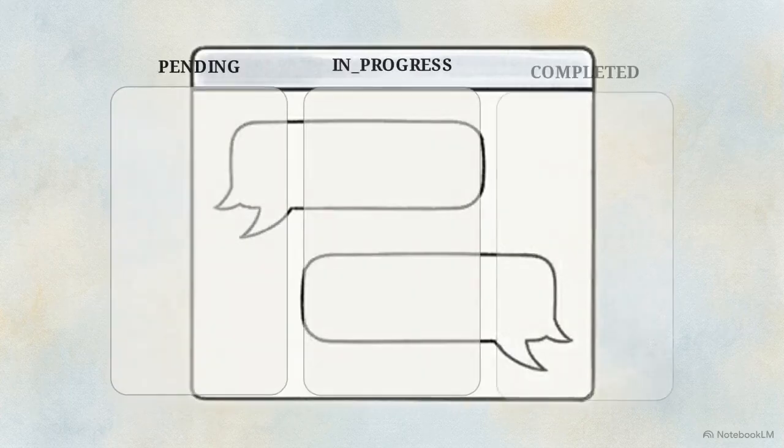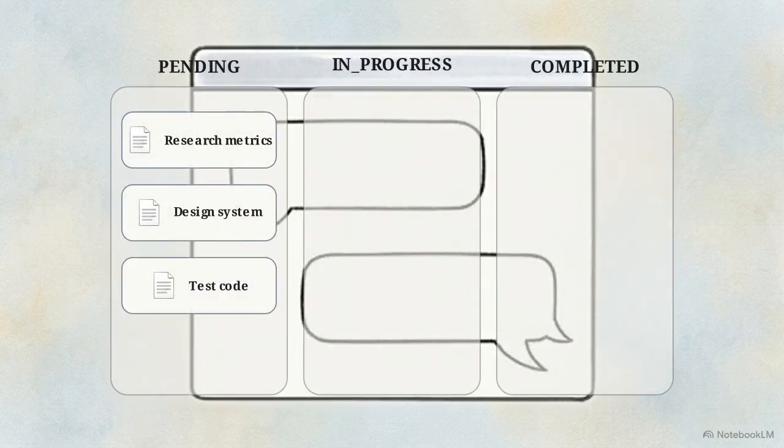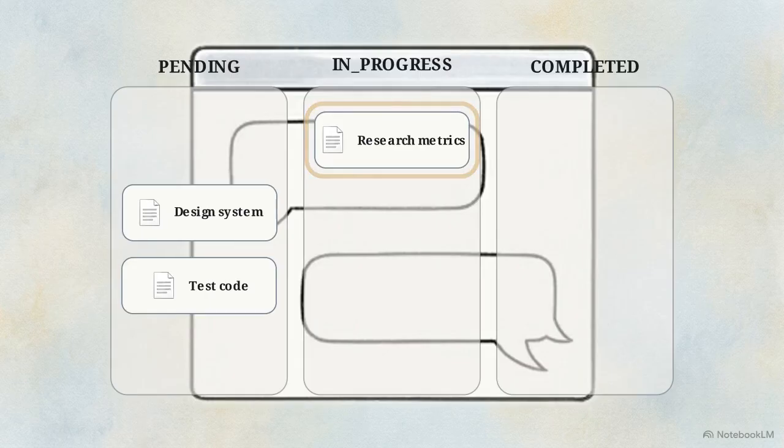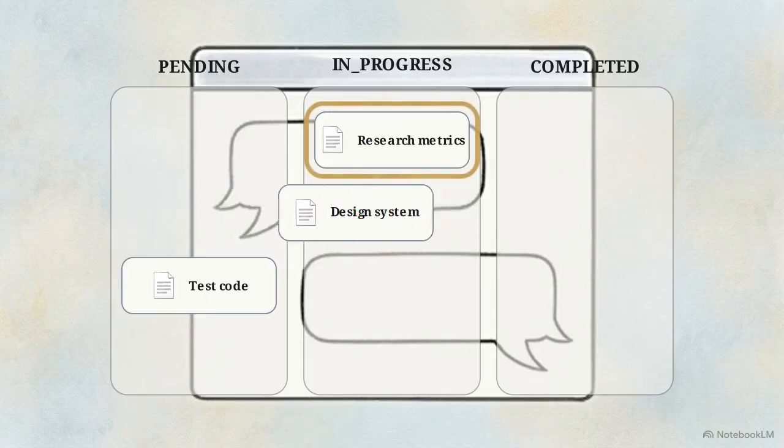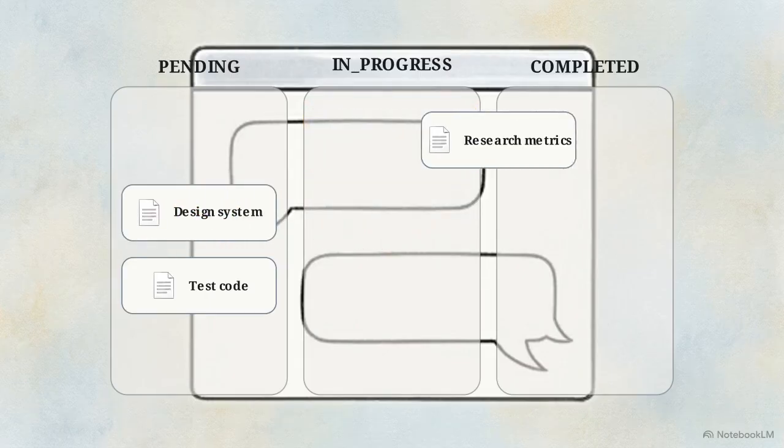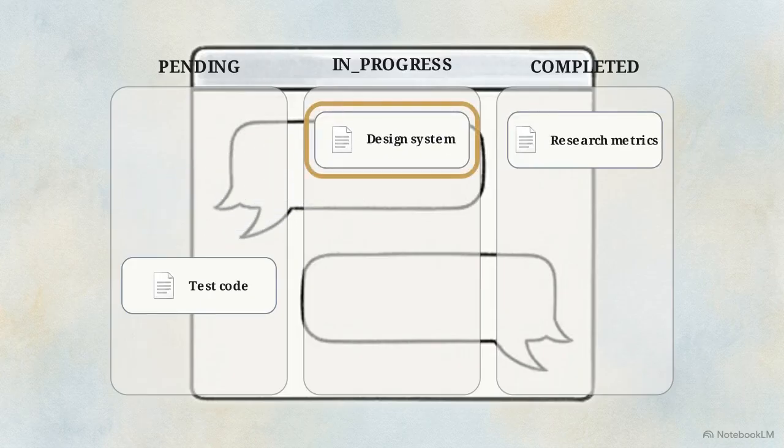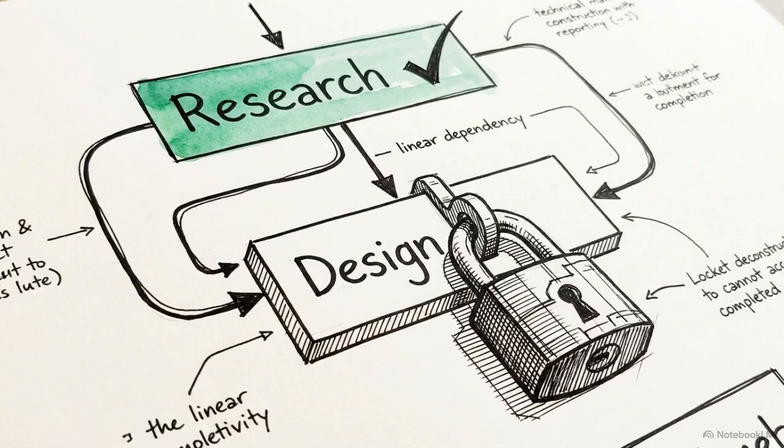The to-do write tool commands the model to build a structured Kanban board inside the context window, categorizing tasks as pending, in progress, or completed. To maintain focus, the prompt implements an engineered bottleneck, strictly capping the in-progress state to one concurrent task. This hard-coded limit forces linear subroutine completion. The model must finish researching a topic before it is allowed to begin designing the solution.